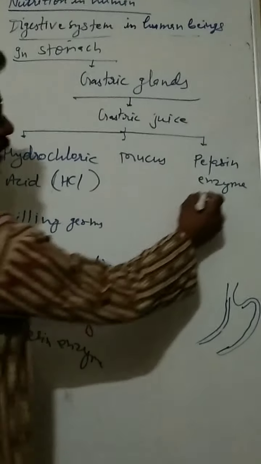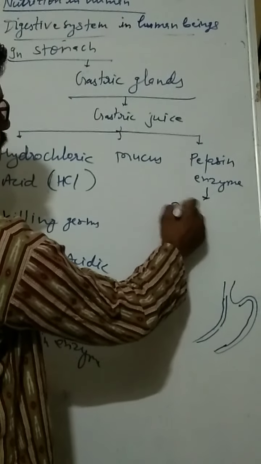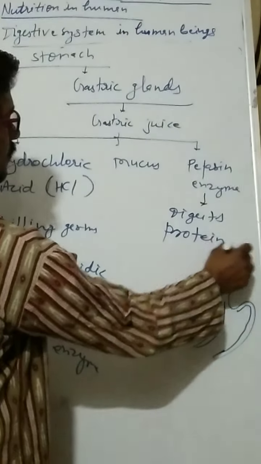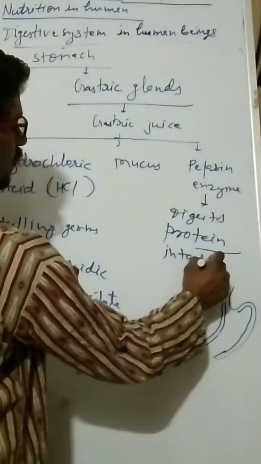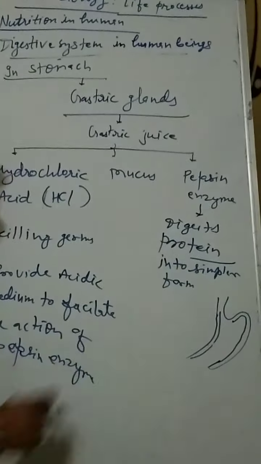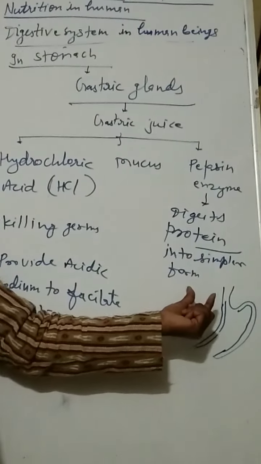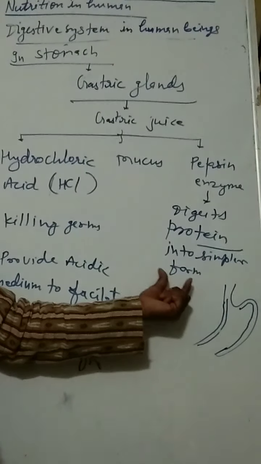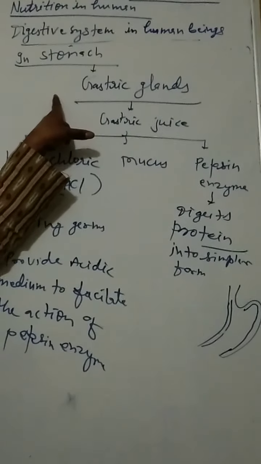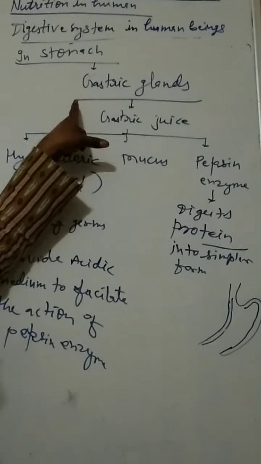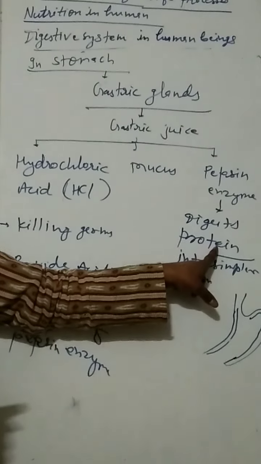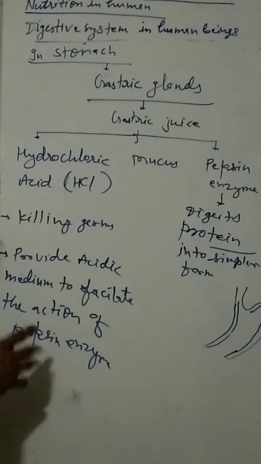Now pepsin enzyme. Pepsin enzyme digests protein into simpler form. Not simplest, only simpler form, because only partial digestion takes place in the stomach. Complete digestion will take place in the small intestine. Here only partial digestion. First of all, in the saliva, carbohydrate digestion starts, and in the stomach, protein starts to digest.